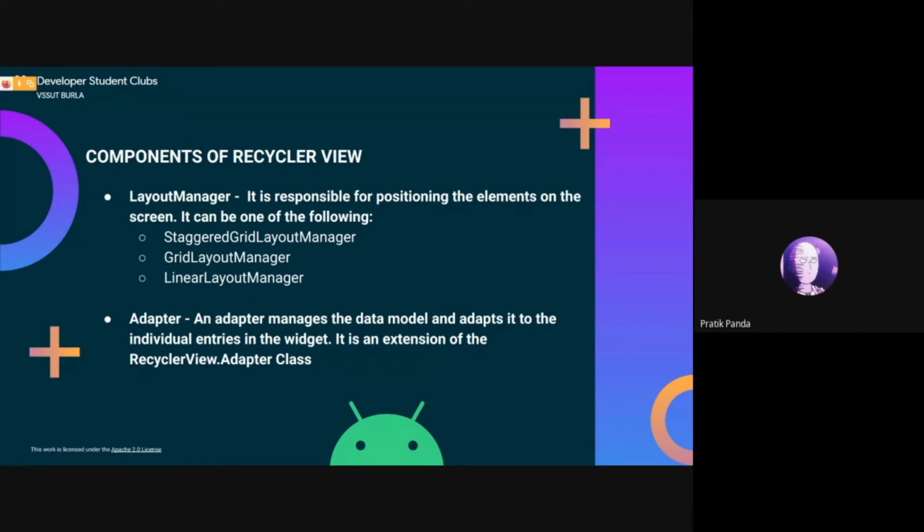The second most important component of the recycler view is an adapter. An adapter manages the data model and adapts it to the individual entries in the widget. It is responsible for taking the data that was defined and binding it to the individual layout that was defined to be used. So now let's see how to implement these concepts in Android Studio.